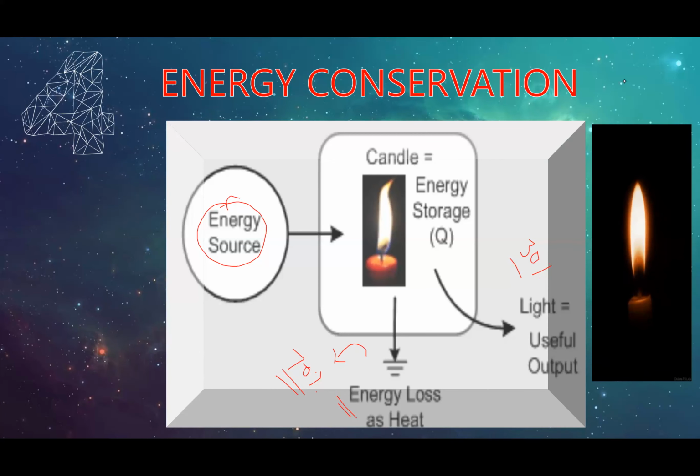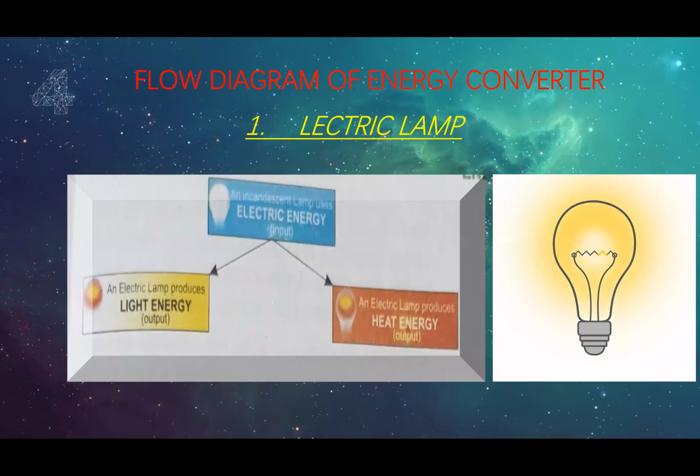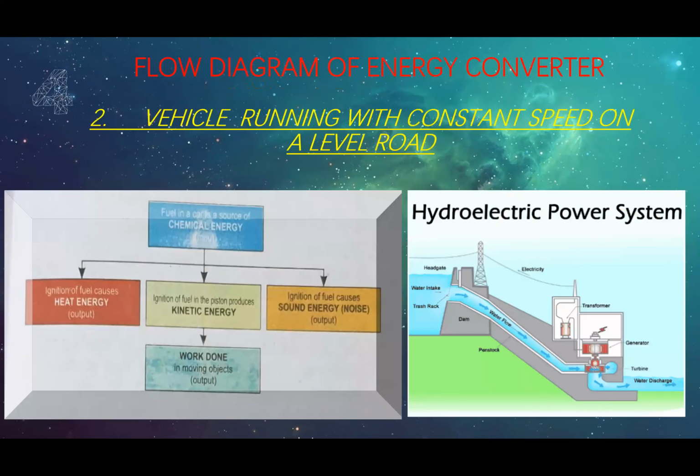Let us move on to our next example: the flow diagram of the energy converter. With the flow diagram, we will look at all the possibilities and impossibilities for our system when we are going to design such a system. For example, our first system is the electric lamp. Here you see an incandescent lamp which uses electrical energy. Let me explain it to you in this system.